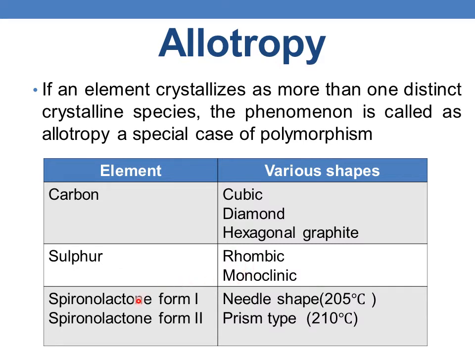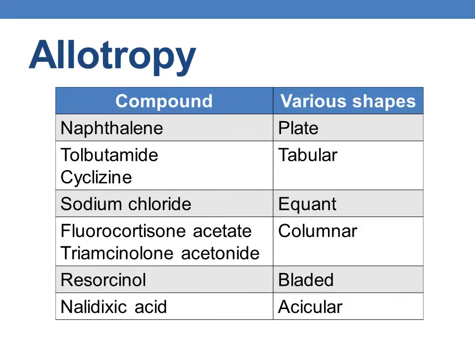Similarly, a diuretic drug spironolactone can exist in needle shape or prism shape: spironolactone form 1 and form 2. Other drugs: naphthalene, the habit is plate, whereas tolbutamide and cyclizine exist in tabular manner.